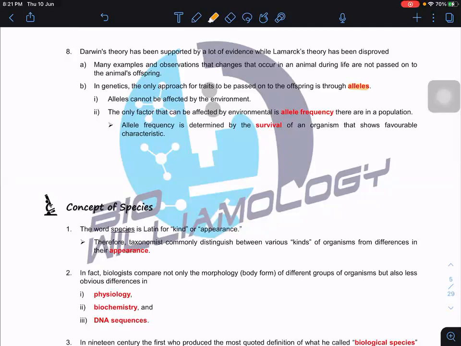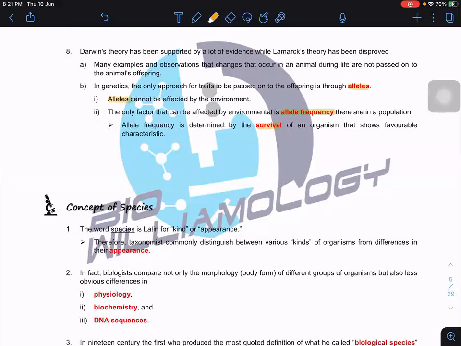So what is affected by the environment is the allele frequency. Allele frequency is determined by the survival of the organisms that show favorable characteristics and are thus adapted to that particular environment. You have to know that in this case, alleles cannot be affected by the environment unless there is mutation, which has nothing to do with the environment.